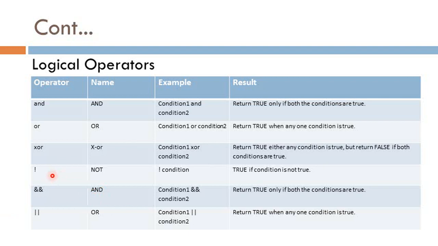Then the not operator, written as not condition. It returns true if the condition is not true. Then and is also written as condition 1, two ampersand signs, then condition 2. It returns true only if both the conditions are true. Then the OR operator, condition 1 or condition 2, returns true value when any condition is true.